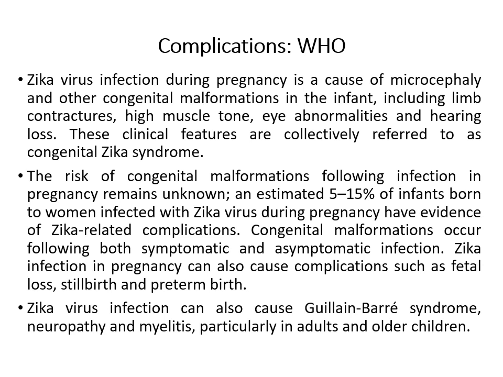The risk of congenital malformations following infection in pregnancy remains unknown. An estimated 5 to 15% of infants born to women infected with Zika virus during pregnancy have evidence of Zika related complications. Only 5 to 15%, but largely we don't know. The congenital malformations occur following both symptomatic and asymptomatic infections. If it is symptomatic infection, okay, we treat them at least. But what about asymptomatic infections?